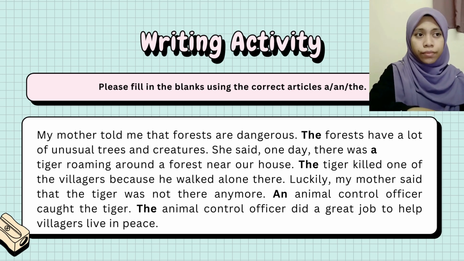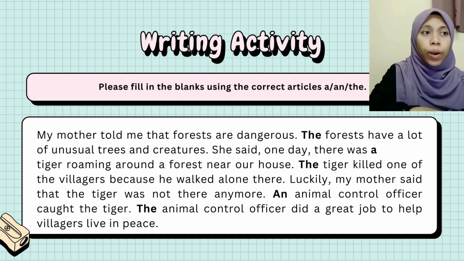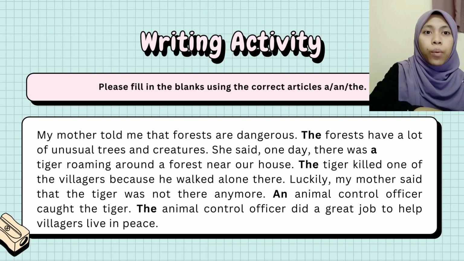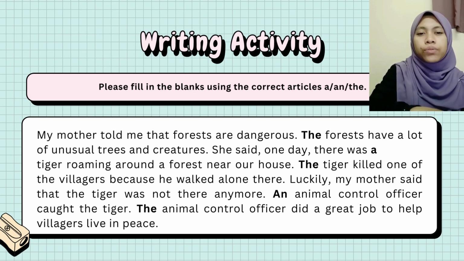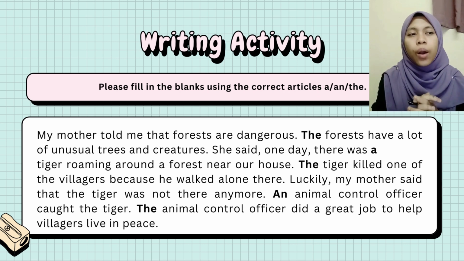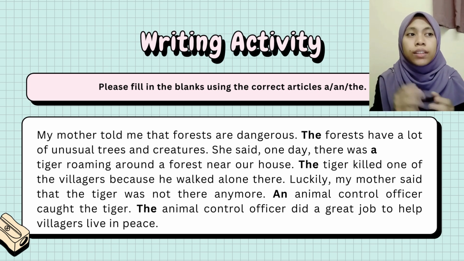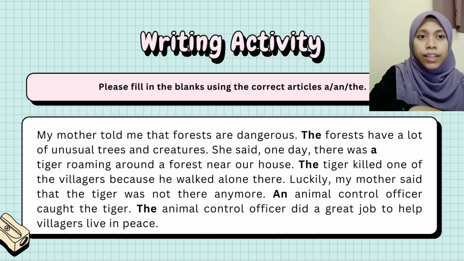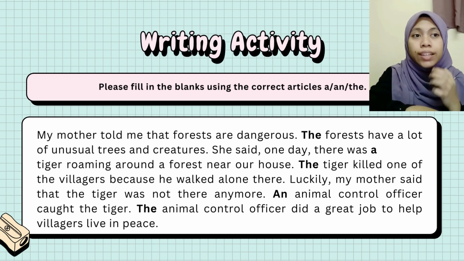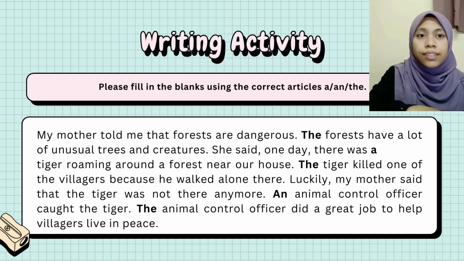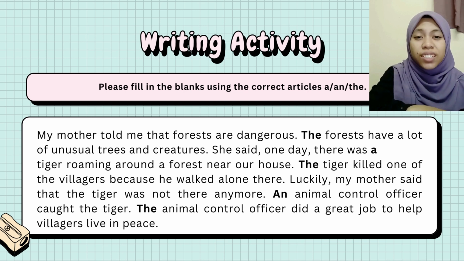And she says, one day there was a tiger roaming around a forest near our house. So focus. We use "a" because why? The word tiger is unspecific and we just introduced the word, right?